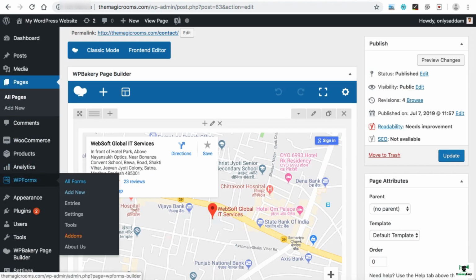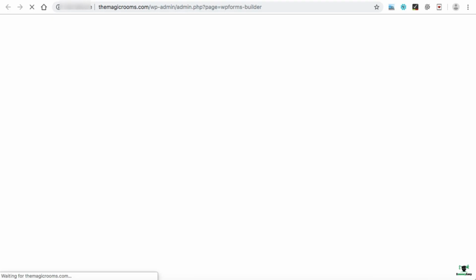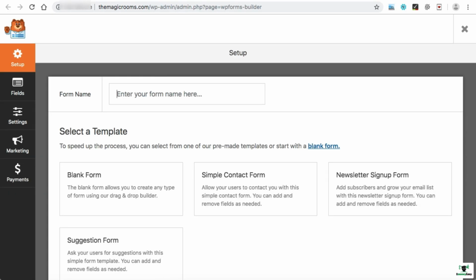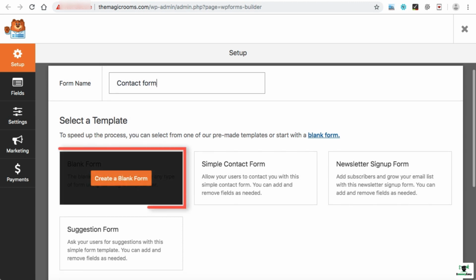So I'm just going to open the WP Forms panel and we'll be creating a new contact form. In the form field, we just need to put the name, like contact form. This is just for your reference, and then click on create a blank form.